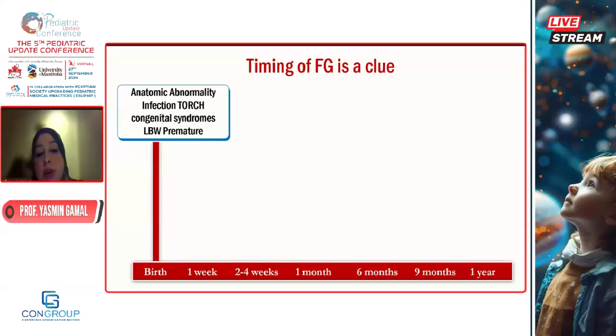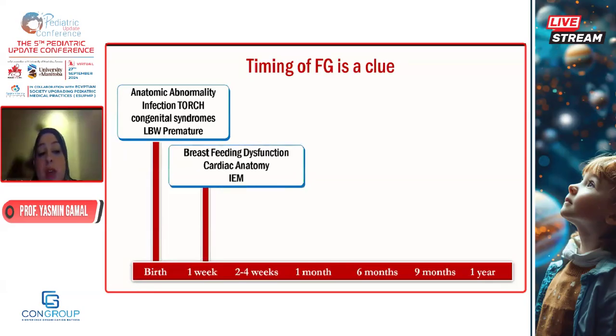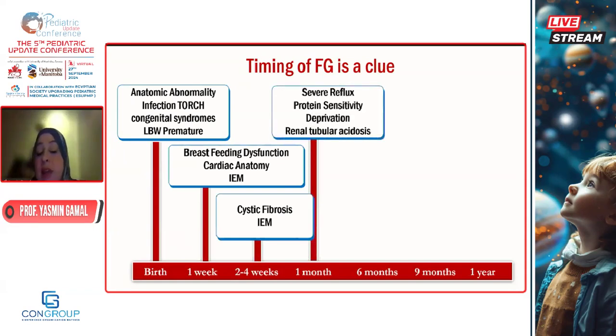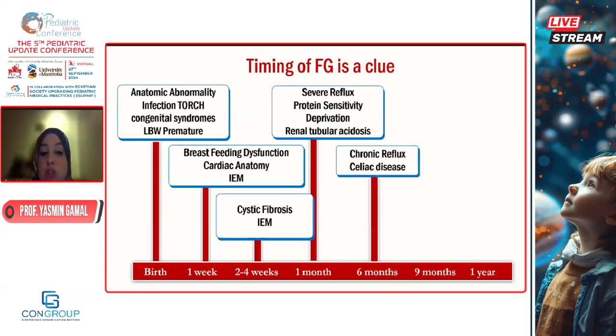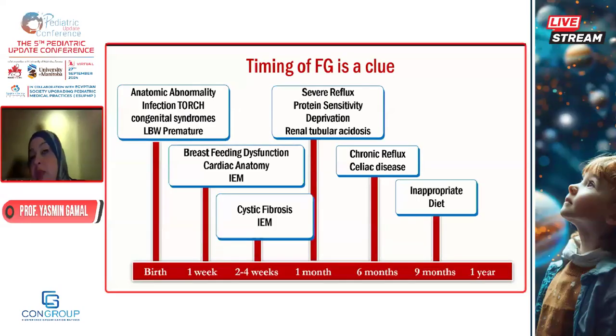It starts at birth: think of anatomic abnormality, infections, or congenital syndrome. If it starts after 1 week or 2 weeks in the first month of life, revise the breastfeeding. This is suspicious of breastfeeding dysfunction, cardiac anatomy, inborn errors of metabolism. At 1 month, suspect cystic fibrosis or inborn errors of metabolism. 1 to 6 months: protein sensitivity, cow's milk protein allergy, RTA. 6 months: celiac disease, because we introduced the gluten. 9 months: inappropriate diet.